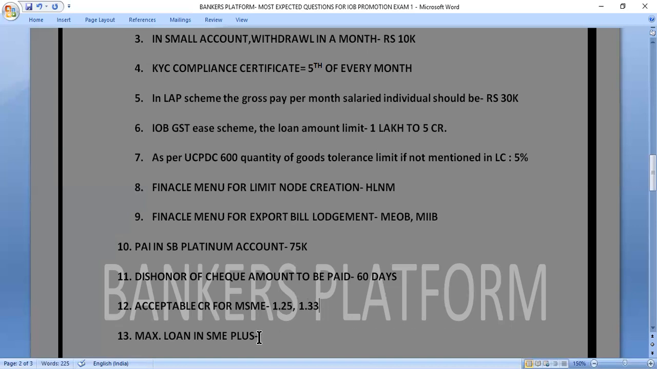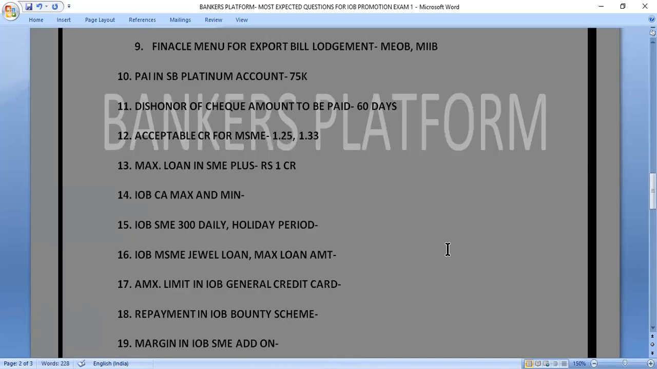So let's move to next question. Next question is, what is the maximum loan which we can give in SME plus scheme? The maximum loan in SME plus scheme is rupees 1 crore. So next question is IOB chartered accountant. In IOB chartered accountant loan scheme, what is the minimum and maximum amount which we can give? So the correct answer is maximum we can give 125 lakh and minimum we can give 10 lakh rupees.